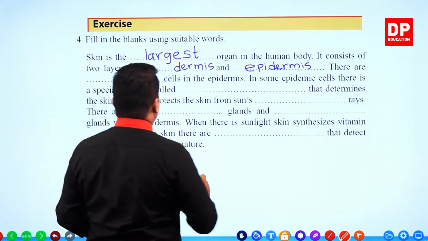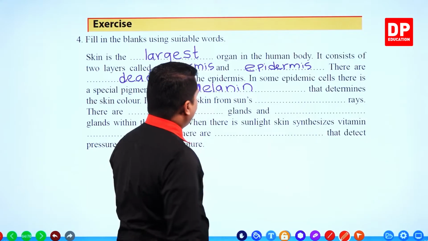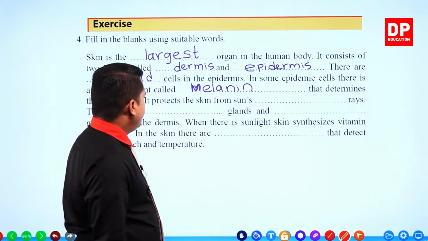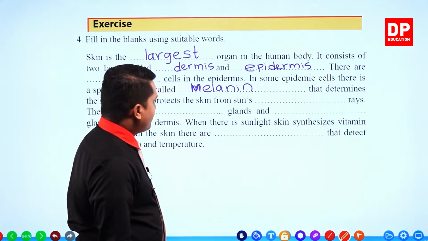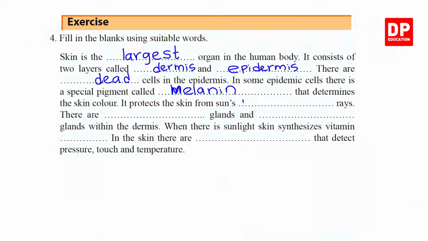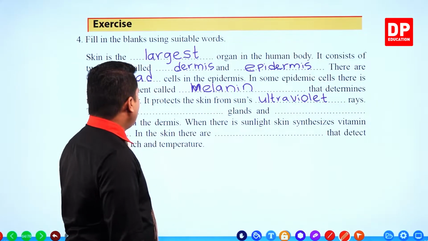Melanin determines the skin color. It protects the skin from the sun's ultraviolet rays.